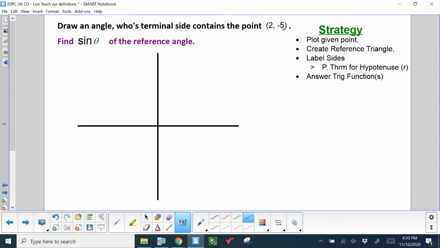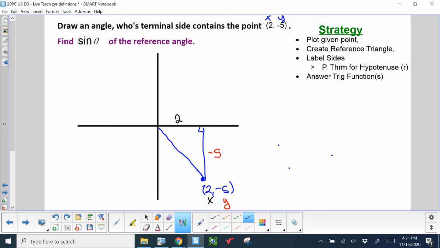So I've got the point 2 comma negative 5, and I want to know what quadrant that's in. So I know that that is x, y. Since x is positive and y is negative, that's down here in quadrant 4. And I'll build my triangle. My triangle is being funky. There we go. Since the x is 2, we know that leg of the triangle is 2, and the y is negative 5. We know that leg.